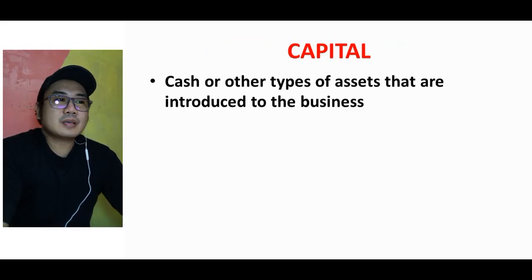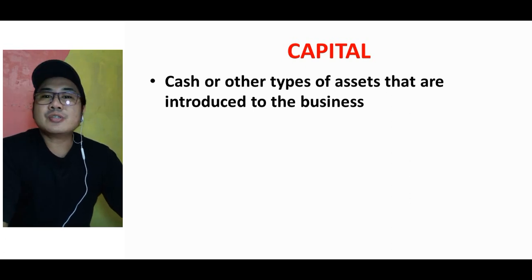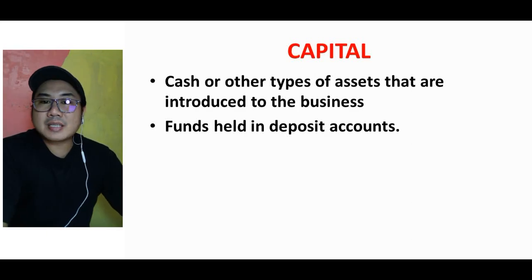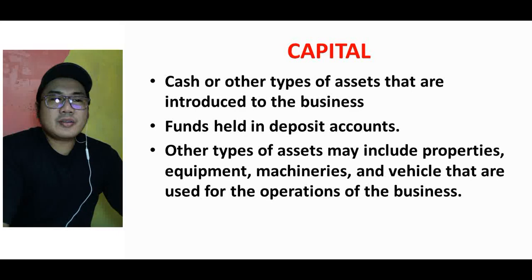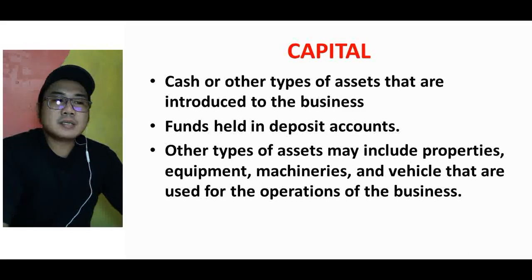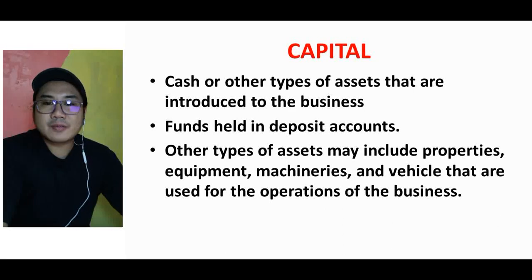Capital. It can be cash or other types of assets that are introduced to the business. Funds held in deposit accounts. The other types of assets may include properties, equipment, machineries, and vehicle that are used for the operations of the business.